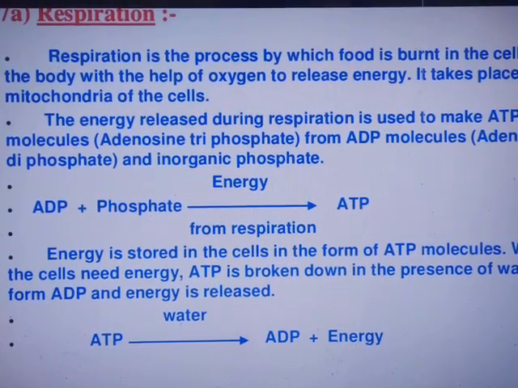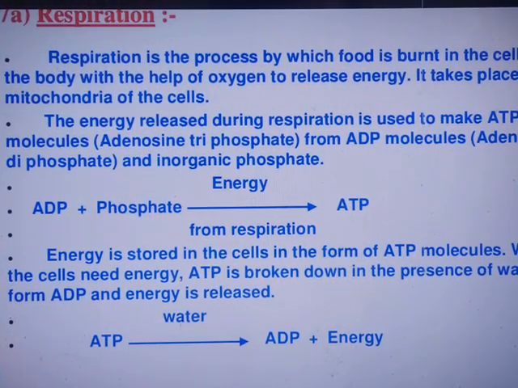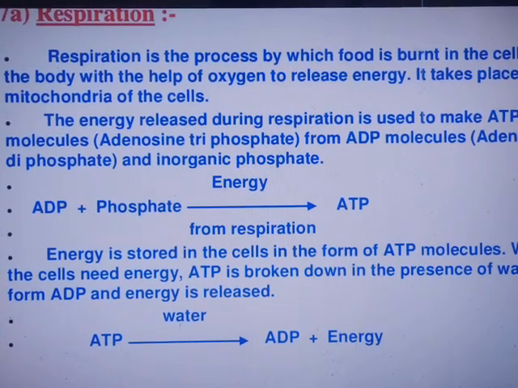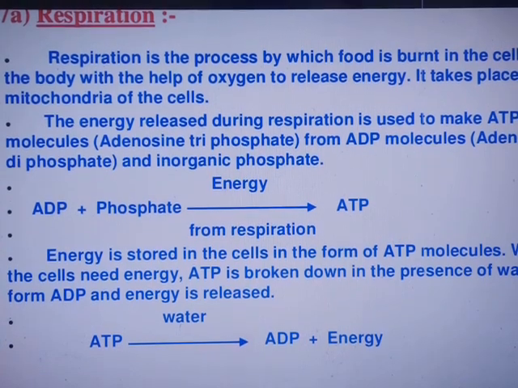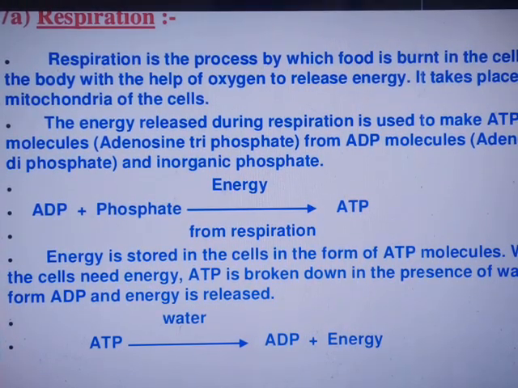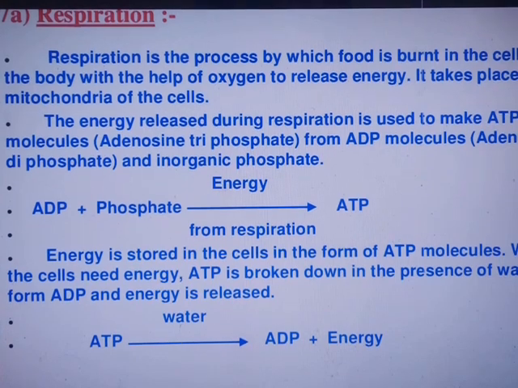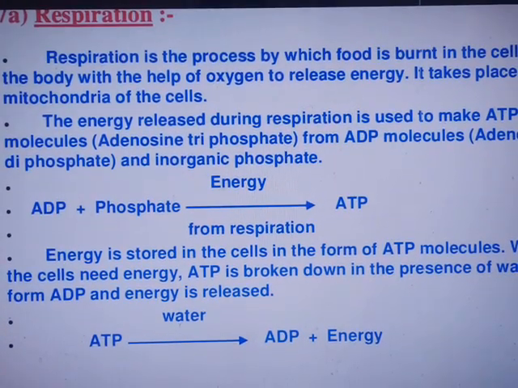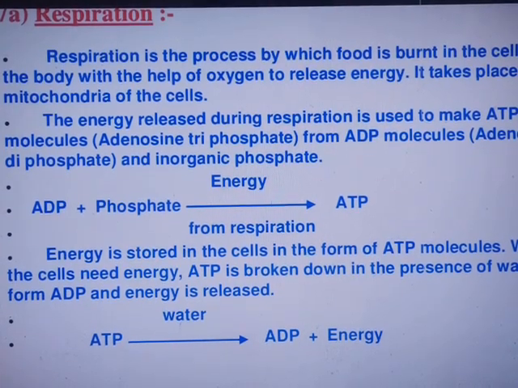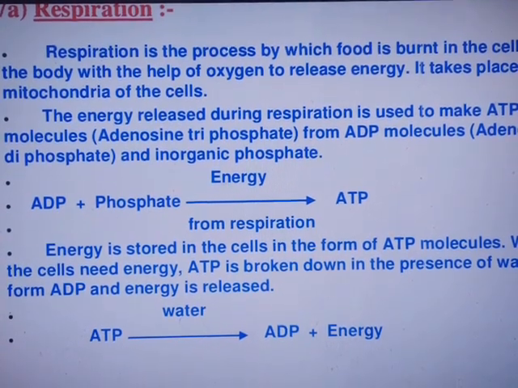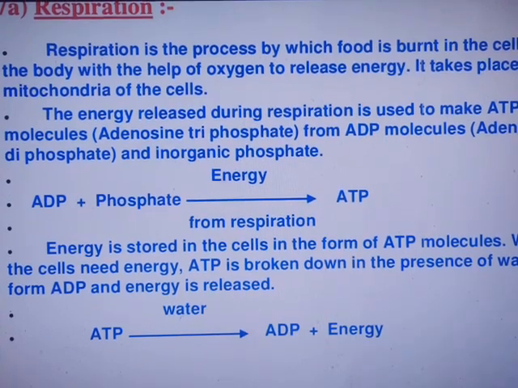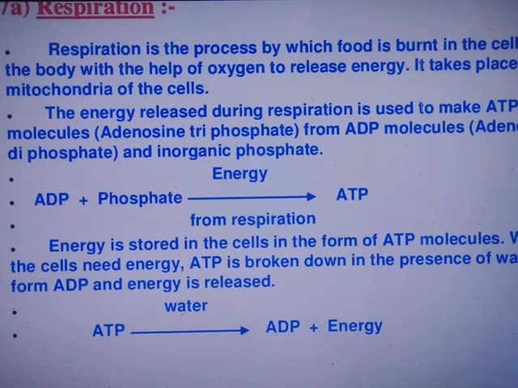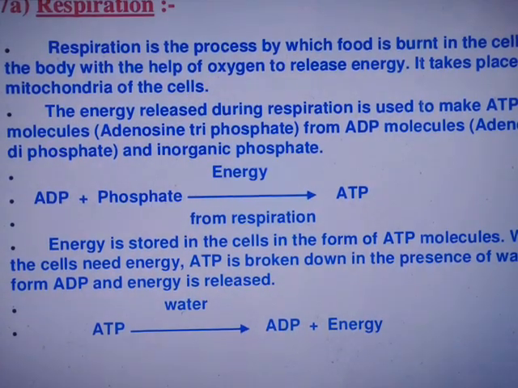It is a catabolic process in which exchange of gases takes place between the body and the outside environment. The biochemical oxidation of nutrients takes place in different ways in different organisms. The energy released during respiration is used to make ATP. This reaction takes place in the mitochondria of the cell and energy is stored in the cells in the form of ATP.